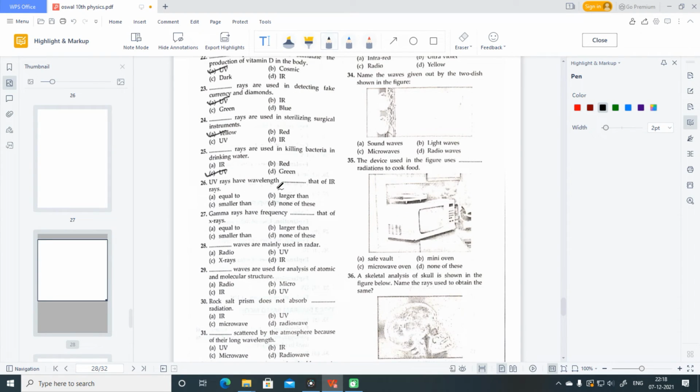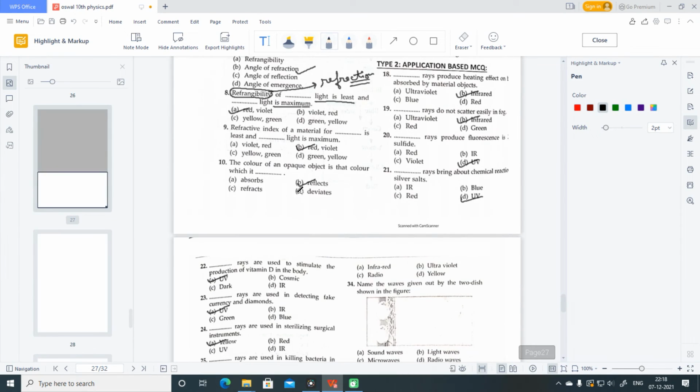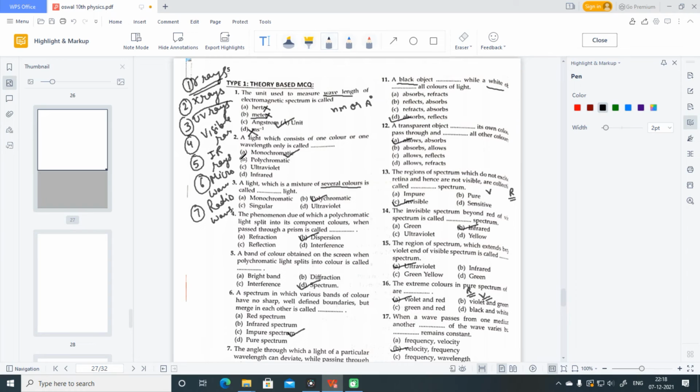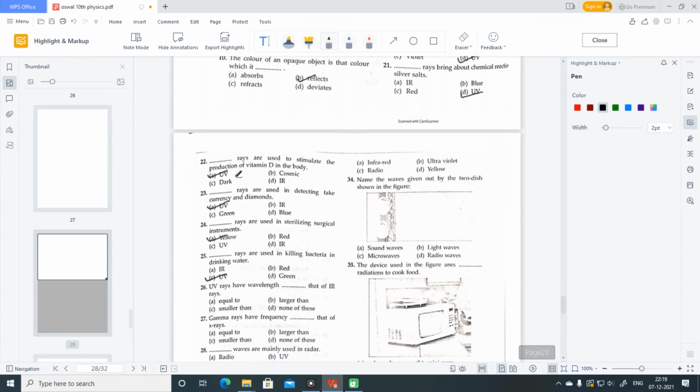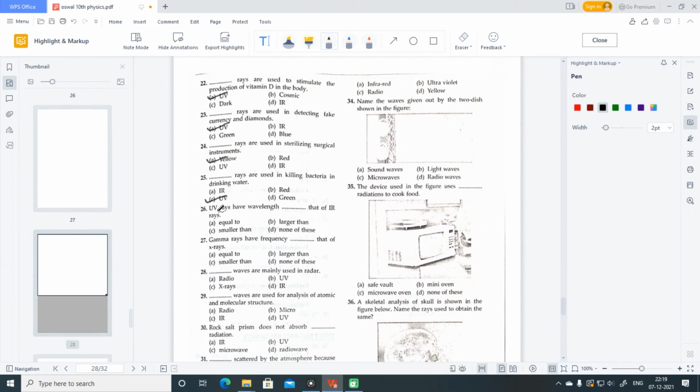26. UV rays have wavelength dash that of IR rays. See, UV rays come before infrared rays, so it is the increasing order of wavelength, meaning infrared rays have more wavelength than UV rays. So UV rays have wavelength smaller than IR. Smaller than is the correct answer, C part.